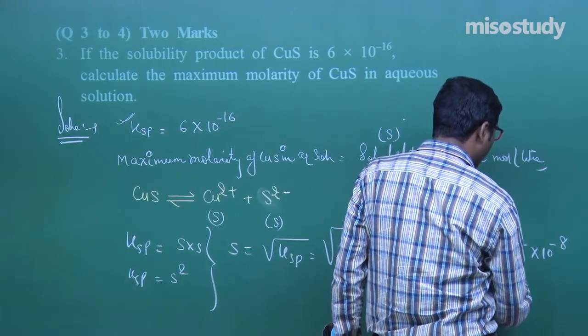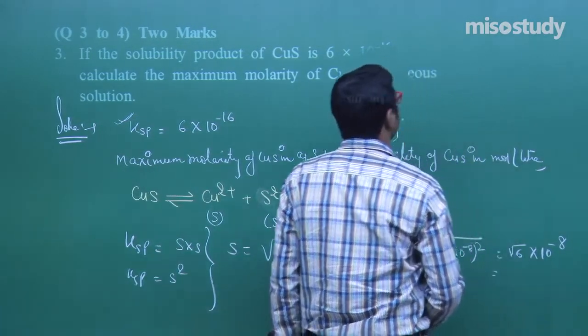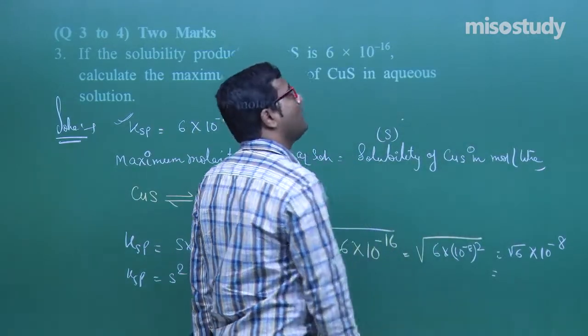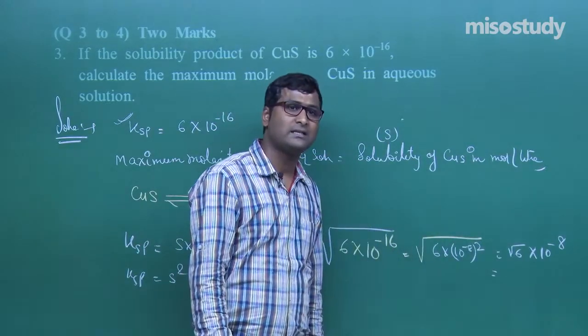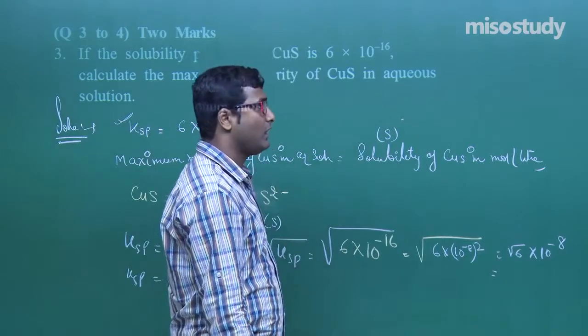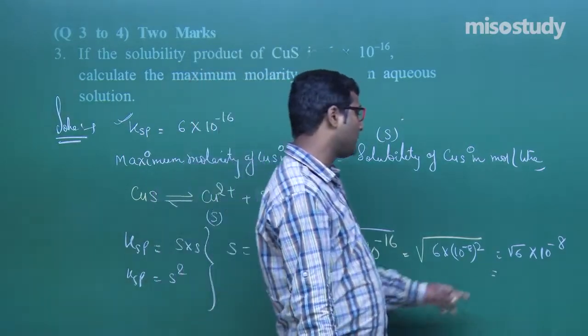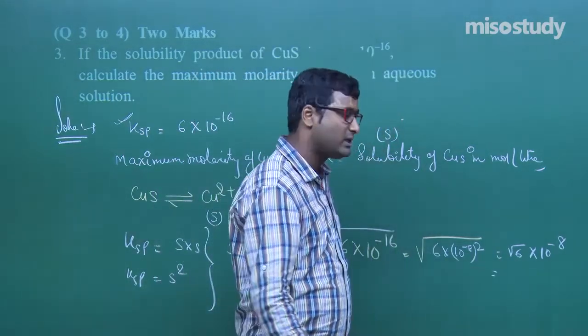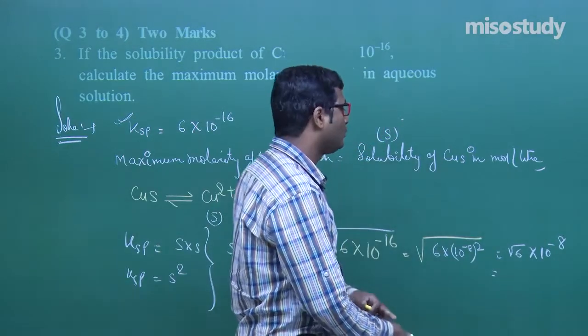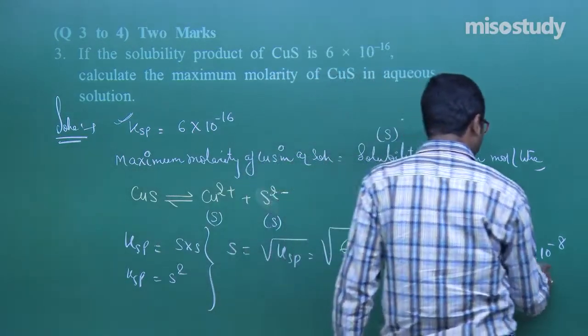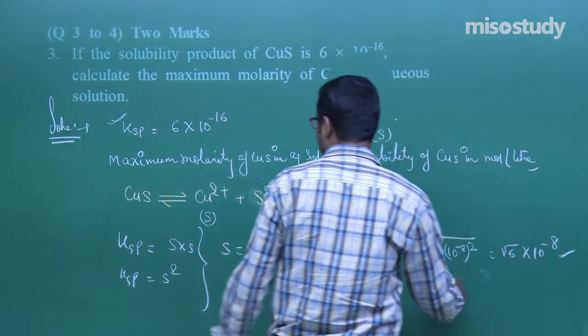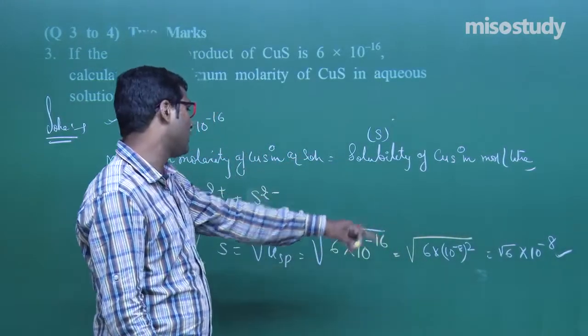What is the value of root 6? The root of 9 is 3 and the root of 4 is 2. 6 comes between 4 and 9, so the value is around 2.5 something, and this is the maximum molarity of CuS.